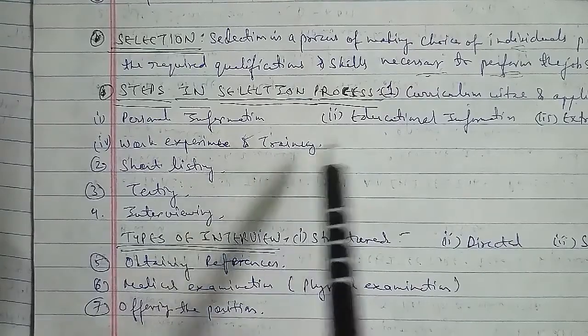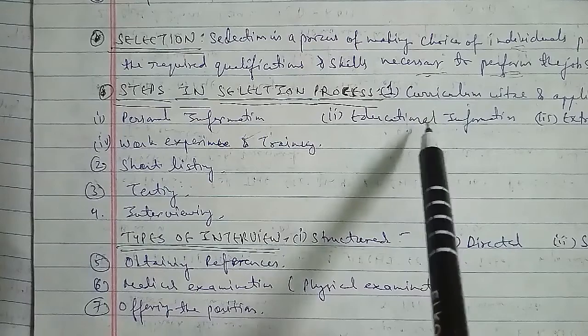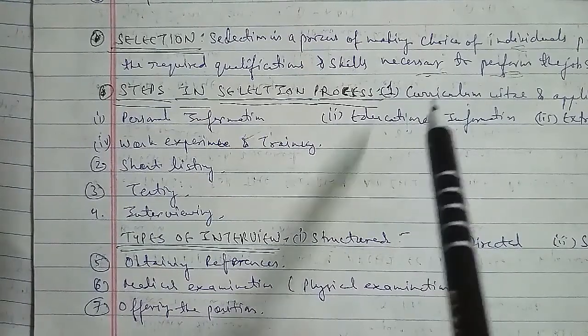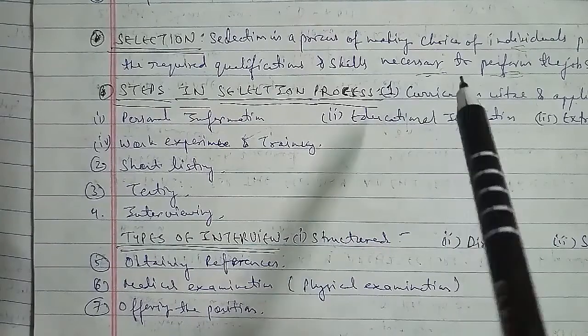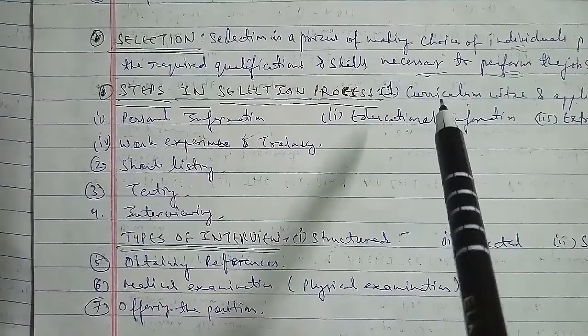The second is your educational information. In reference to that, it includes the candidate's academic qualifications such as degree, exams passed, name of the board, university, year of passing, subjects or specialization, percentage of marks obtained, and the rank obtained, and the scholarships as well.